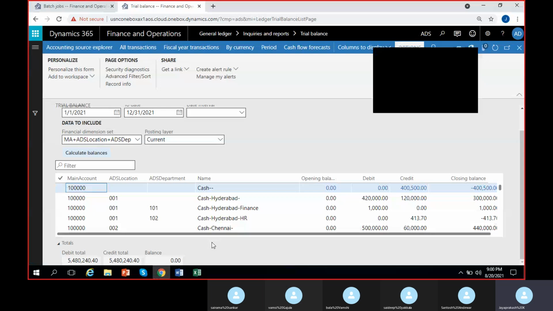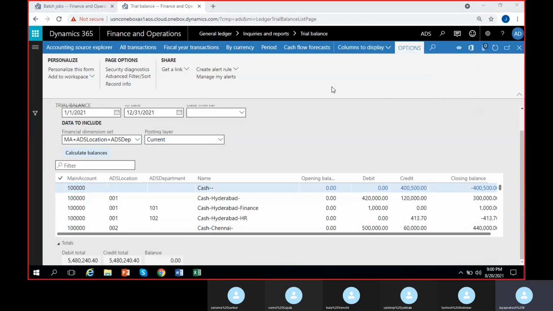Sorry for that. Okay, this is how we can check the balances in the dimension using the dimension sets. We can also use this to generate a report. So we will see that in the next class or the class after next. Okay, generation of dimension set report we have.